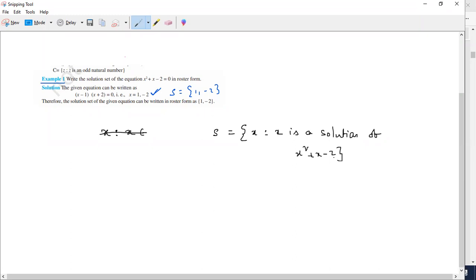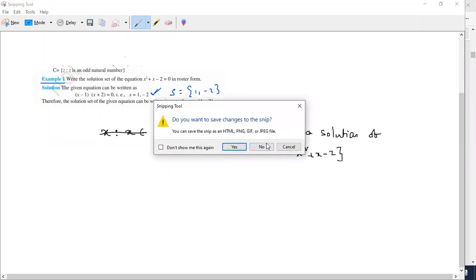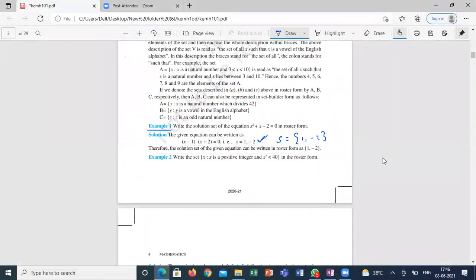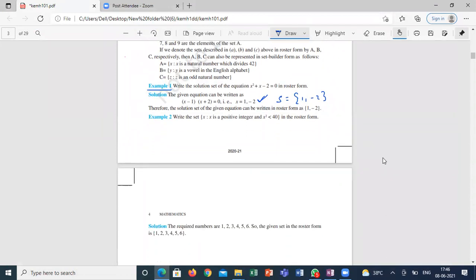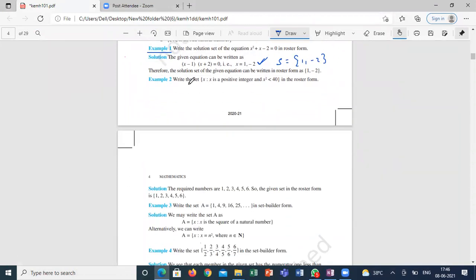Clear what I'm saying? So it depends upon the situation. What is your comfort zone? You can use that method to represent the set. See this: write the set of X such that X is a positive integer. They gave it in set builder form. They are asking us to represent it in tabular format. X squared less than 40. X is a positive integer such that X squared is less than 40.